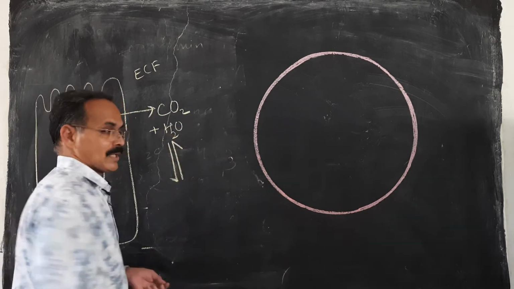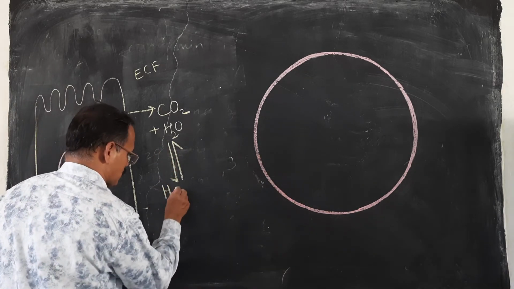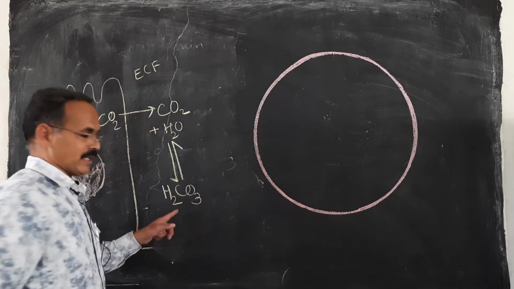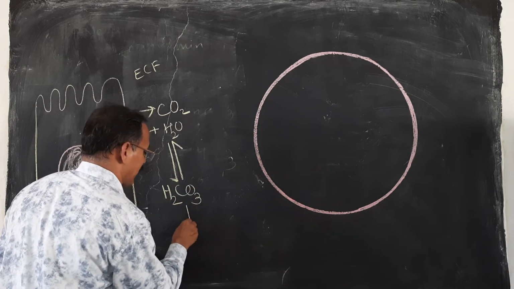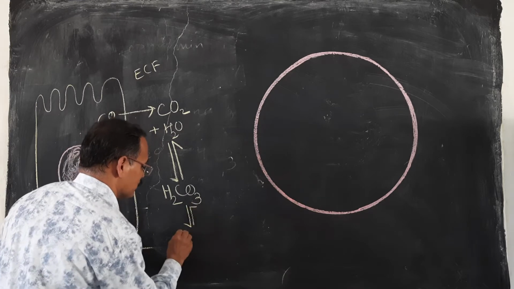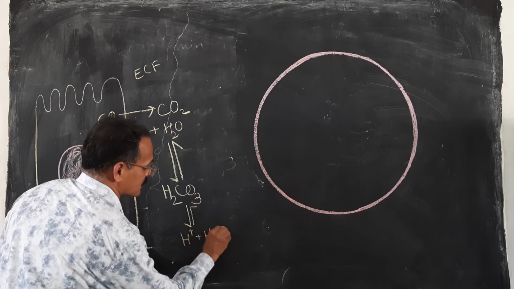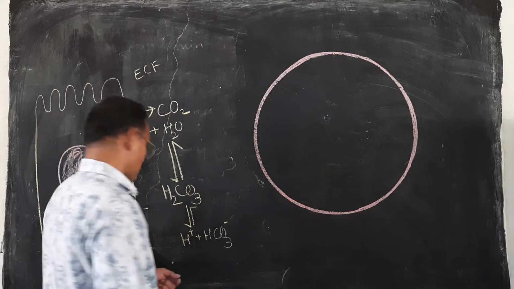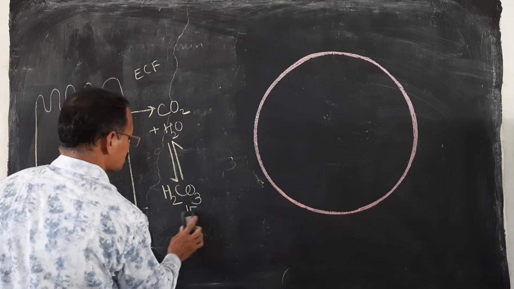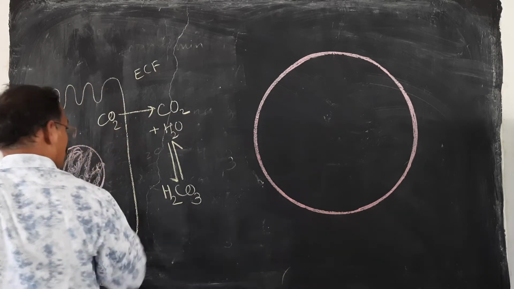Here this reversible reaction takes place and forms H2CO3, which we call carbonic acid. This carbonic acid dissociates into H plus and HCO3 minus in a very small proportion, and this is going on in the plasma. So let us keep in mind up to this point.